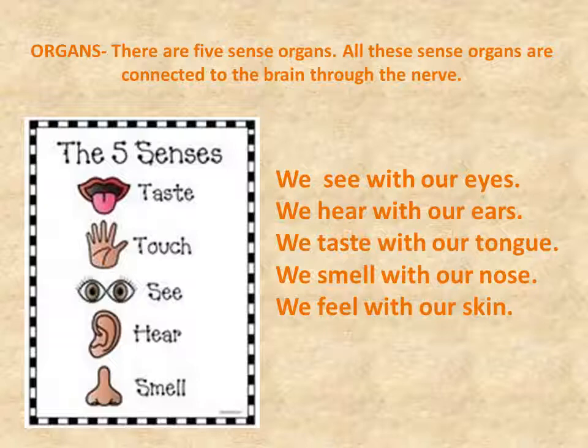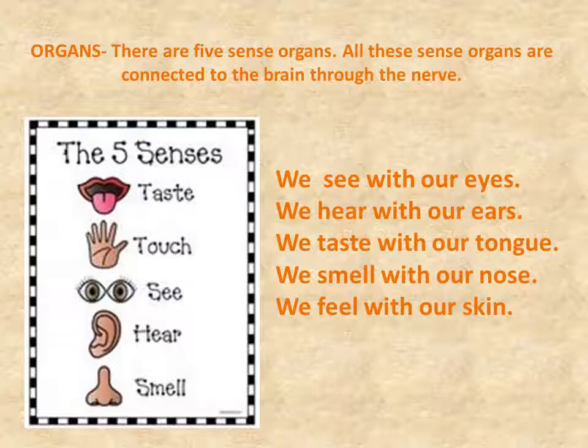There are 5 sense organs. I hope you have already learned about the 5 sense organs. It is also shown in the pictures. All these sense organs are connected to the brain through the nerve. So let us find out how these 5 sense organs help us.